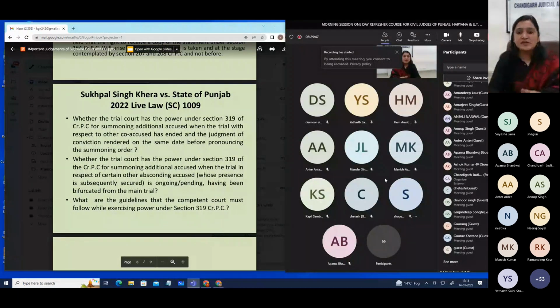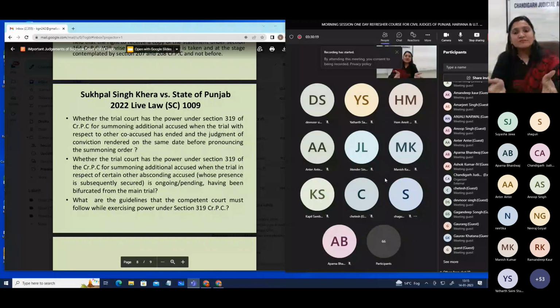They can say, okay, we are bifurcating the case, because otherwise it will be harassment to the accused persons who have already faced the trial, and we have convicted them, and now if something else comes up, what would we call the conviction, an acquittal? Because you are not sure what the witnesses are going to say against the additional accused. To avoid this, it will be better if these two are bifurcated.